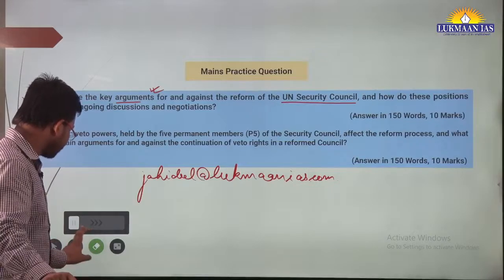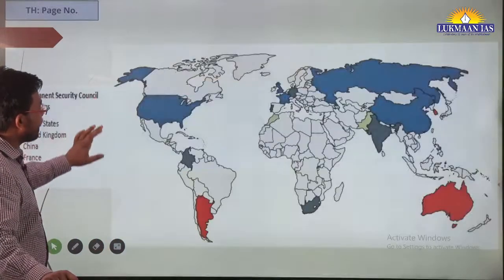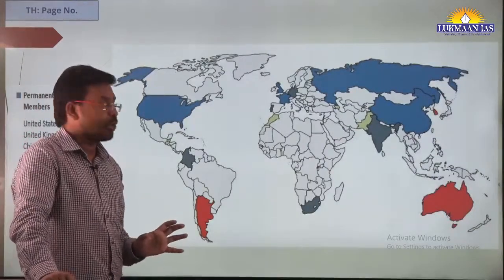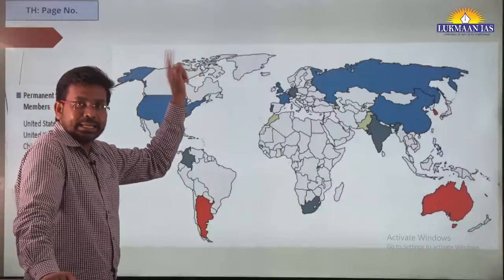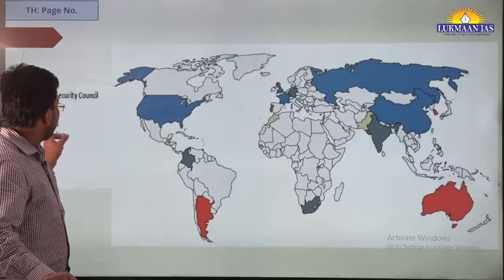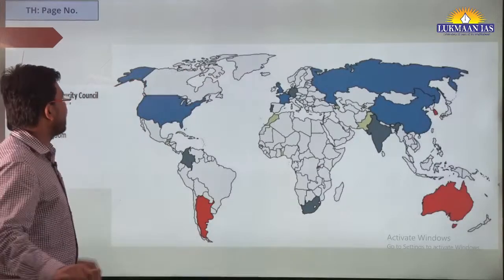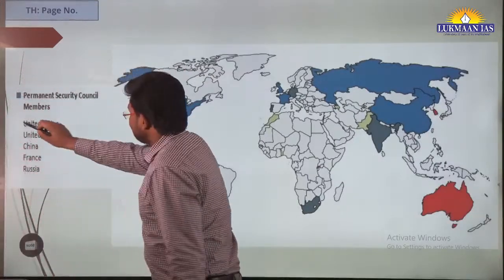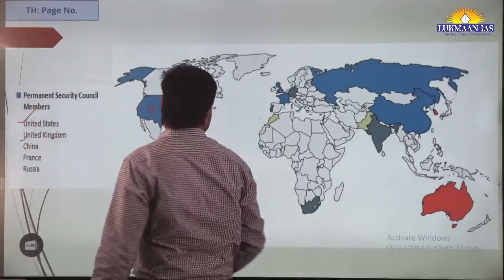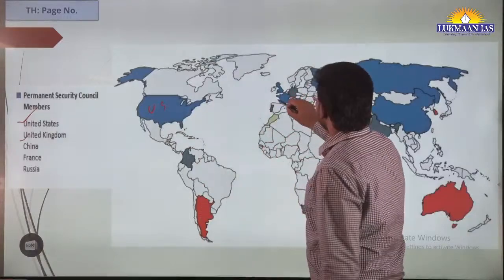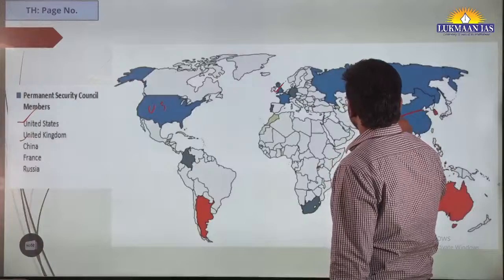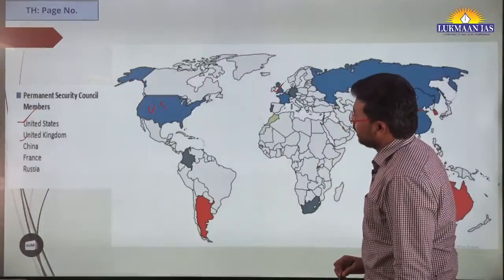So with this, let us now quickly move to see who are the permanent members of UNSC. We have already seen their names in the article, but here we have included an image. The United States of America, the USA, is a permanent member. United Kingdom, UK, is a permanent member. Then we have China, third number, also a permanent member.